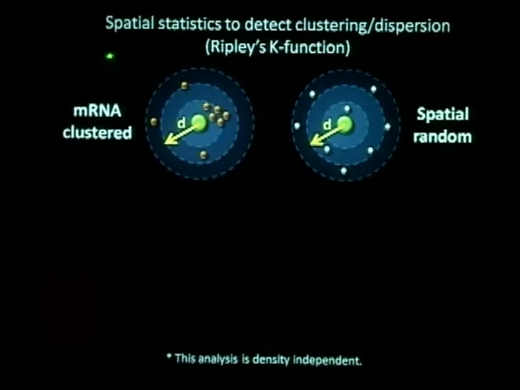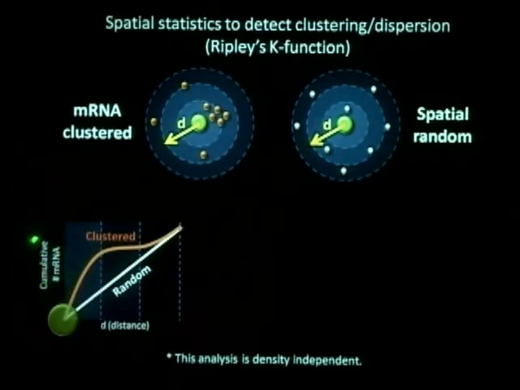For that, we're using a spatial statistic called Ripley's K function. What it does is that there are two different cases. In one case, mRNAs are clustered, and the other is complete spatial randomness. You plot the cumulative number of mRNAs against the distance from the center of the nucleus. In the random case, you're going to see this nicely gradual line. But if mRNAs are clustered, then you're going to see a bump here over the random region.